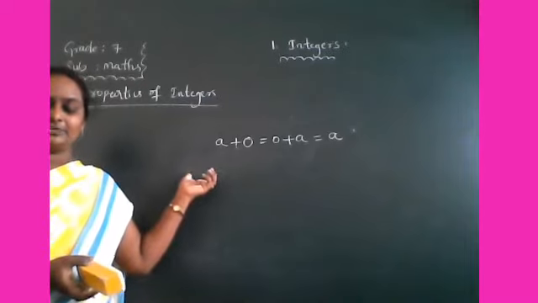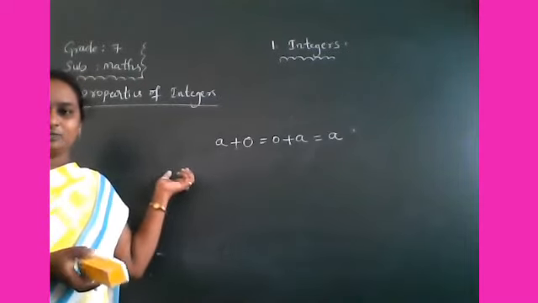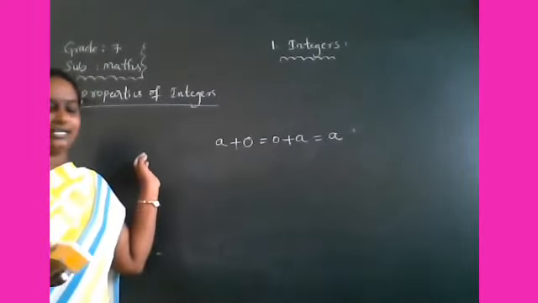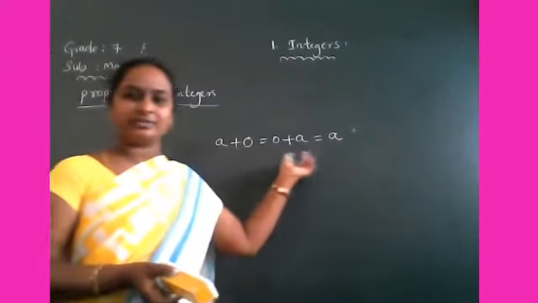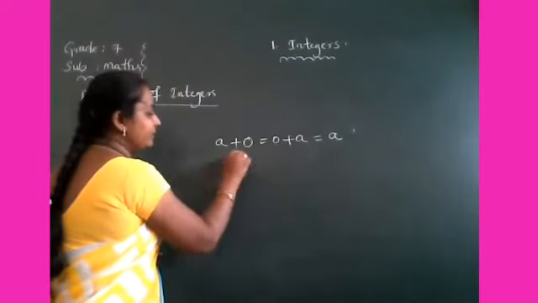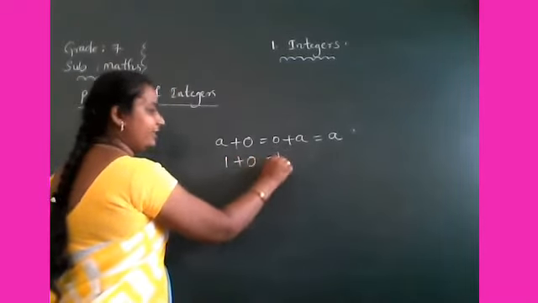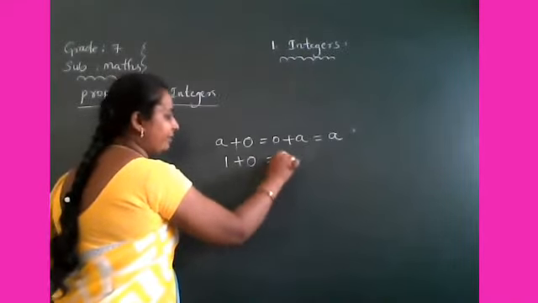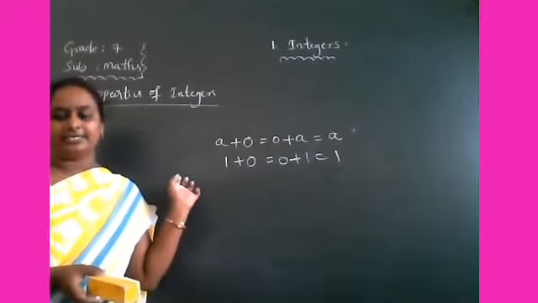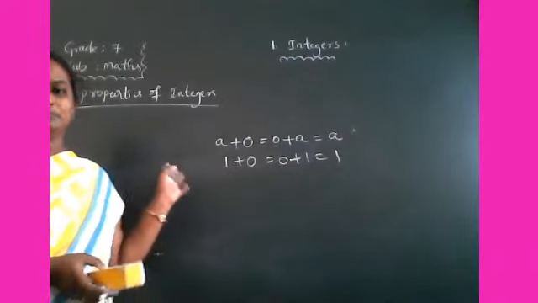Where have you seen this? In your Aadhaar card. Your face will come exactly in the Aadhaar card or not? Yes, like that here a plus 0 is equal to 0 plus a is equal to a. So that means if you add 0 to any integer, you will get the same integer. So that is called additive identity. Is it clear, children? Right.